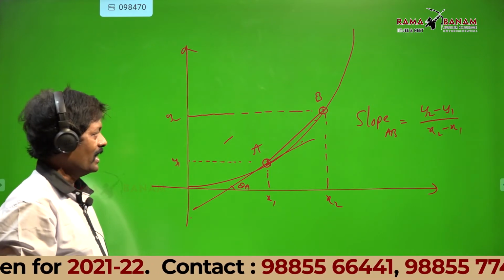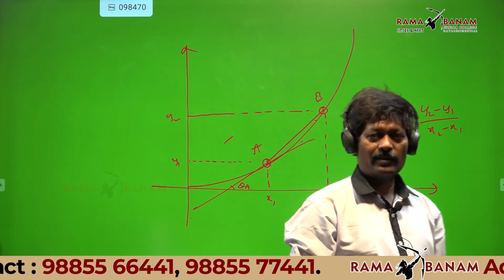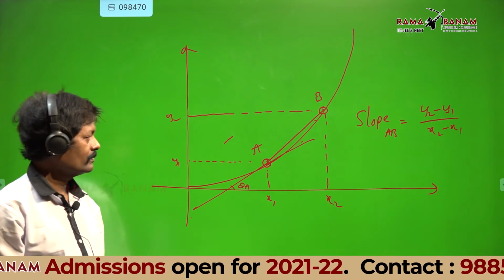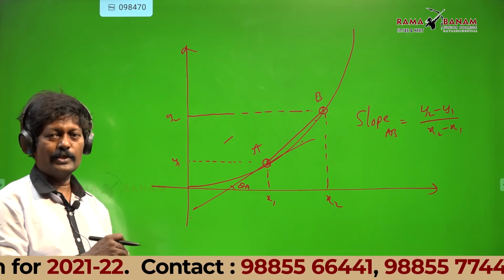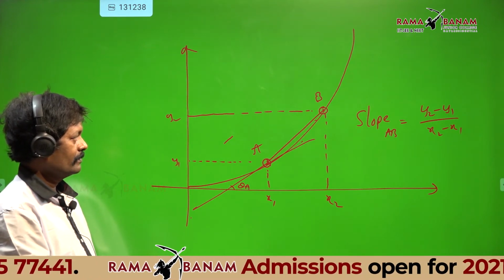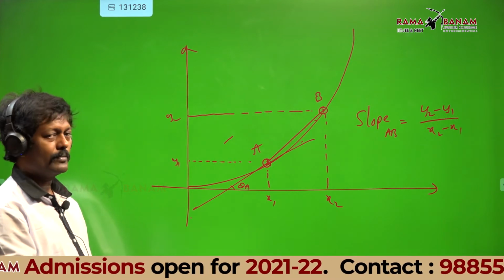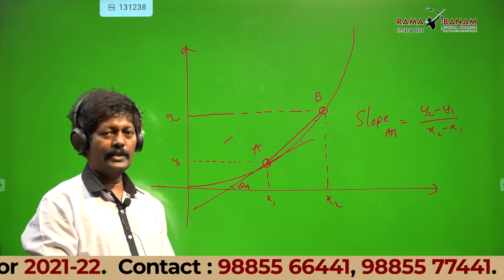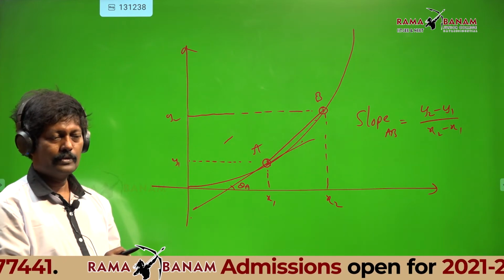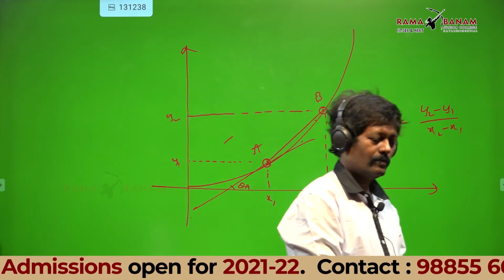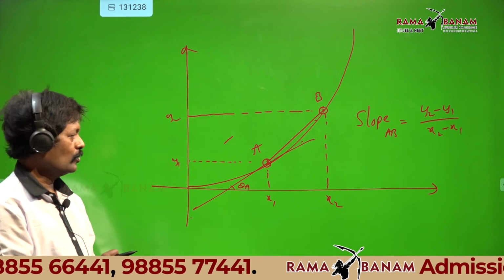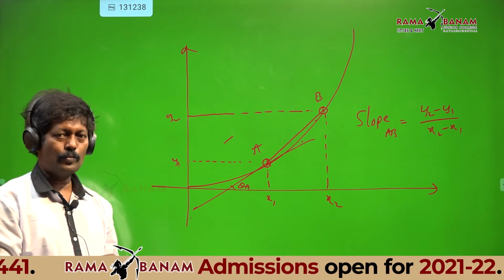Write down that point. As B comes closer and closer to A, the slope of the line AB will almost be equal to the slope of the tangent at A.